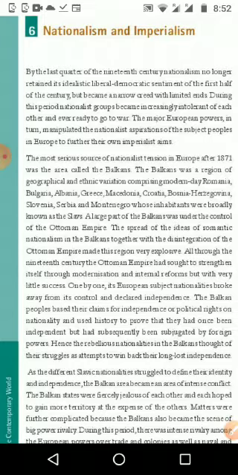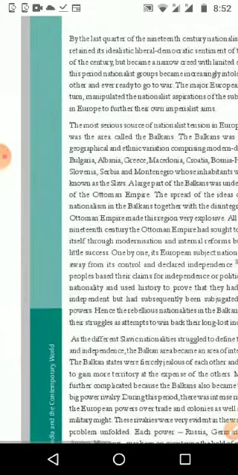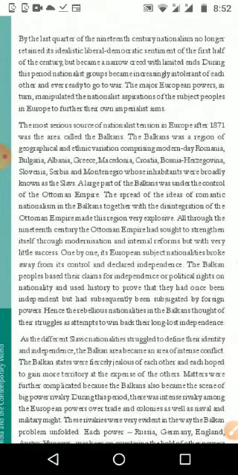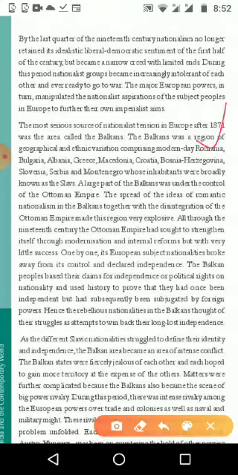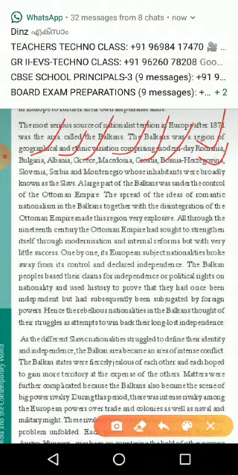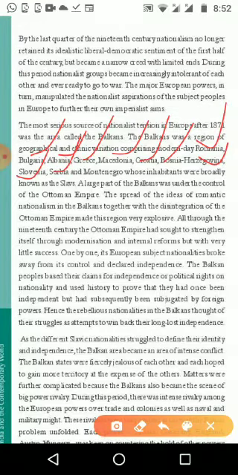Balkan was a region, geographically and ethnically varied, comprising modern-day Romania, Bulgaria, Albania, Greece, Macedonia, Croatia, Bosnia, Herzegovina, Slovenia, Serbia, and Montenegro.